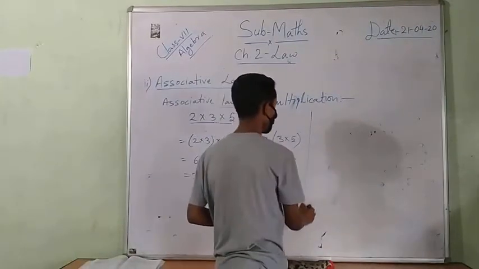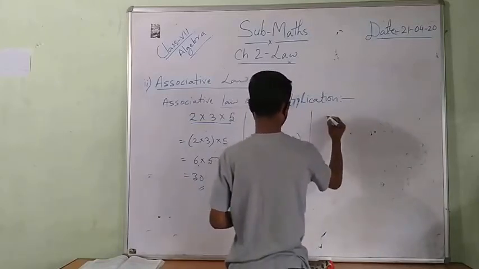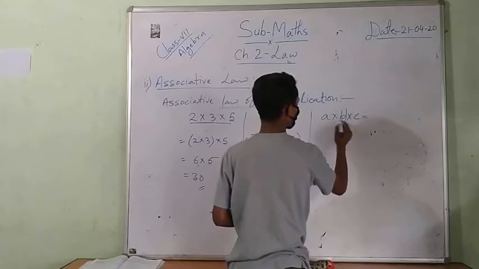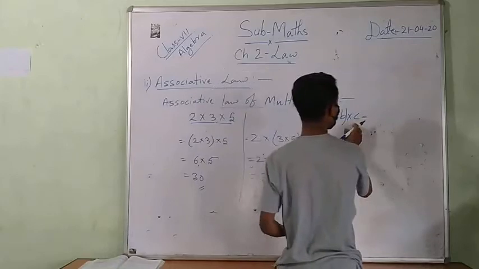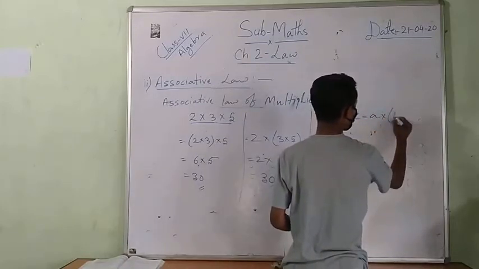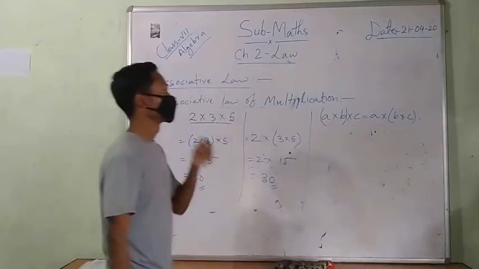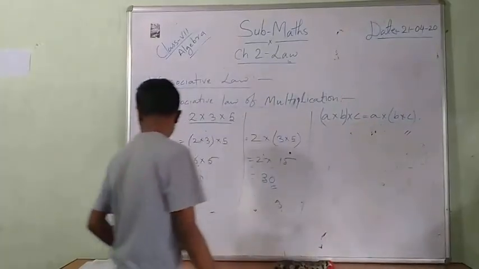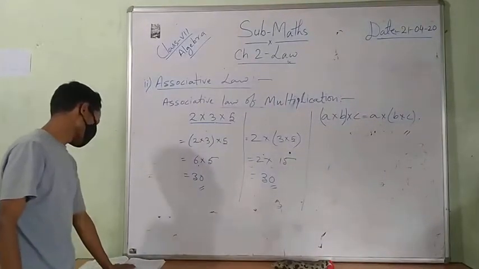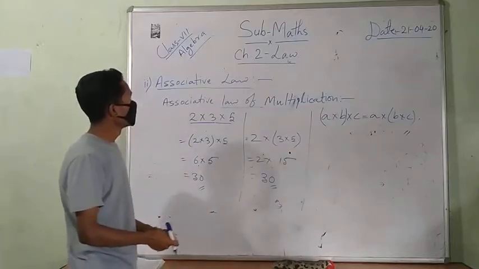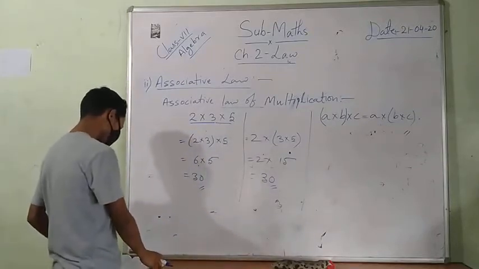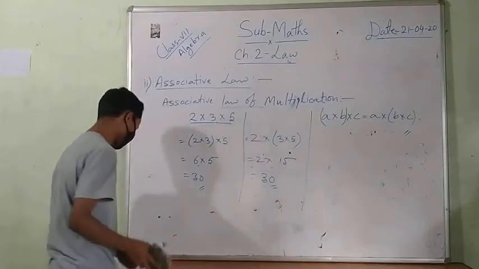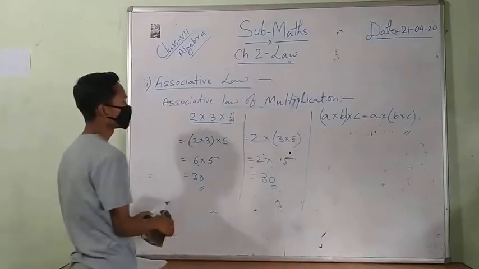That means A into B into C, multiplying the first two numbers, equals A into B into C multiplying the last two numbers. That is the associative law of multiplication. And in the associative law also, division and subtraction are not applicable. Now distributive law.